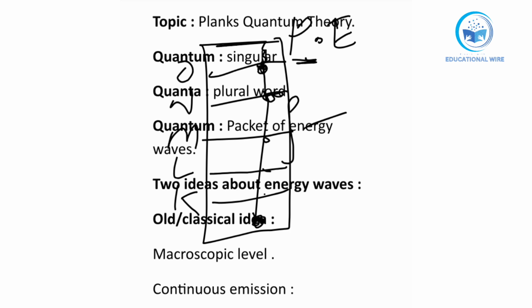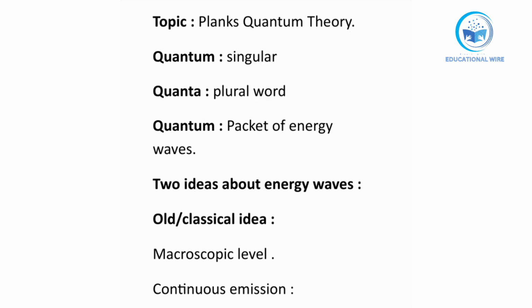It is called the meta state, meaning the discontinuous emission on the meta state, because of the low stability on the orbits, but on the one last orbit it becomes stable. So this is called the modern idea of energy wave, the discontinuous emission of energy wave. These both are the difference between the old or classical idea and the modern idea.